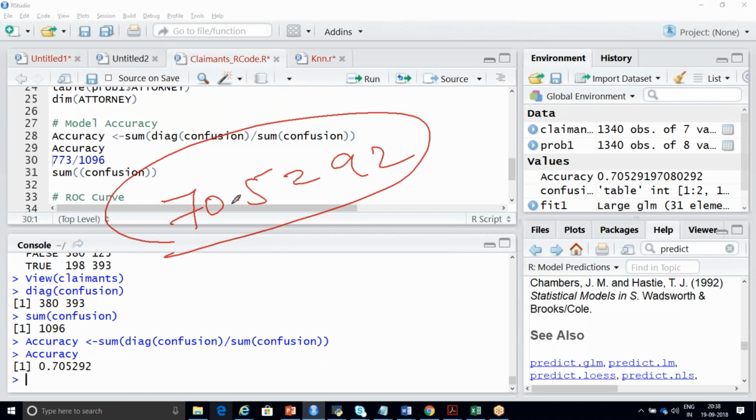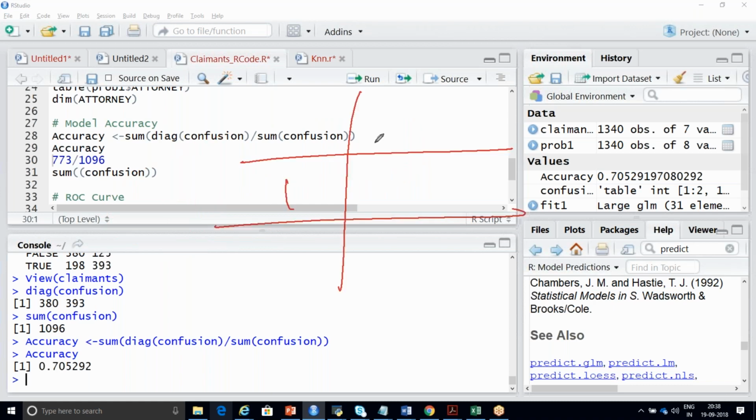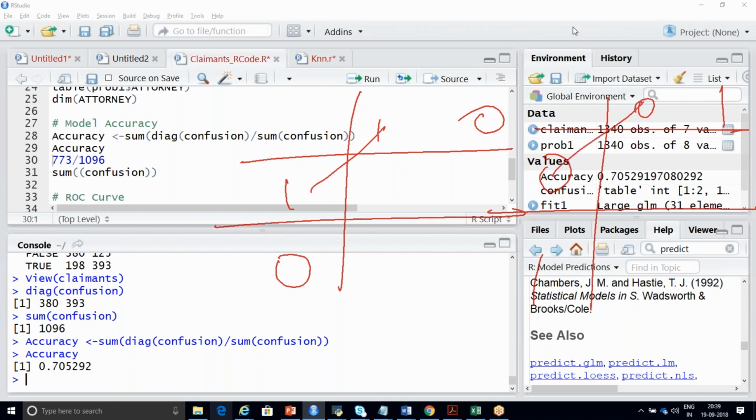Yogesh, yes. Regarding the false and true, this will always be in the same position. Sometimes it may be swapped. Either you'll get 1 1 0 0 like this, or you'll get 0 0 1 1 like this. 99% of the time you are going to get the same position.